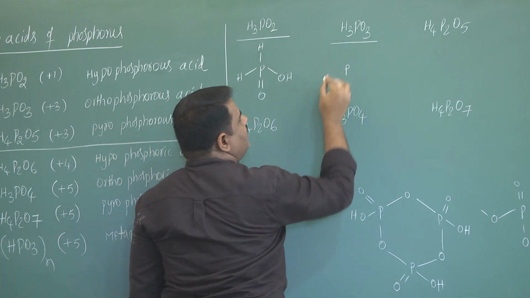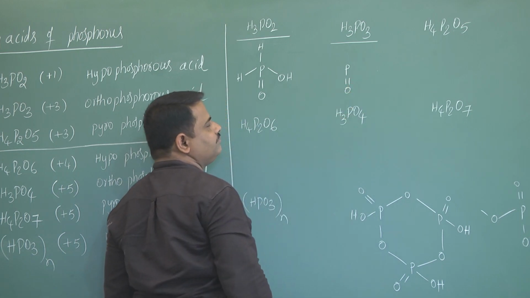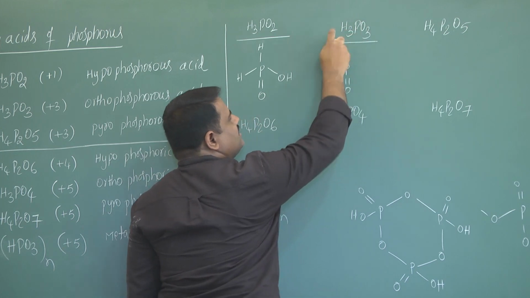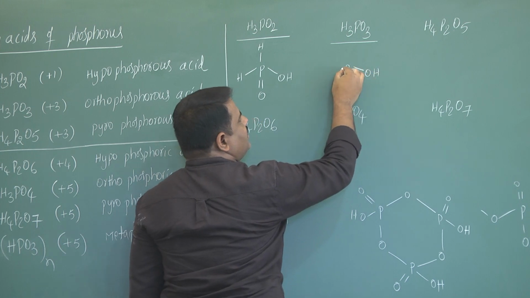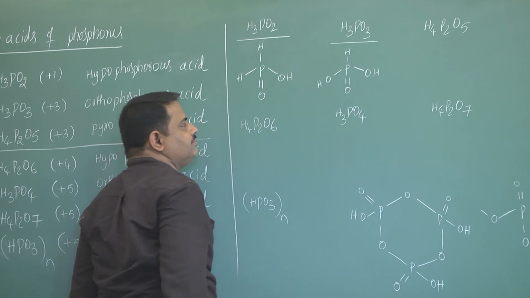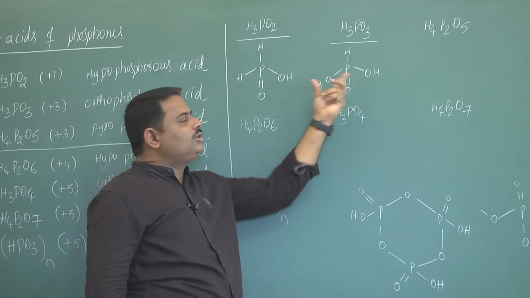Once again central atom phosphorus, 1 double bond O compulsory. Remaining number of oxygens are 2, hydrogens are 3. That's why we can write 2 OH groups here, 1 hydrogen. Tell me what is basicity of this? 2.